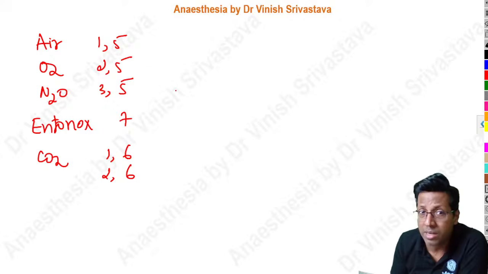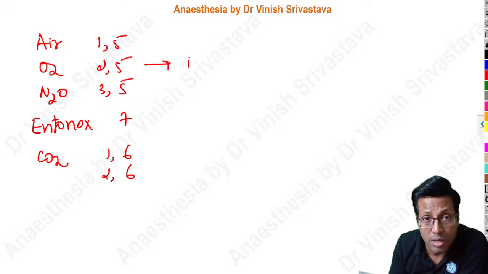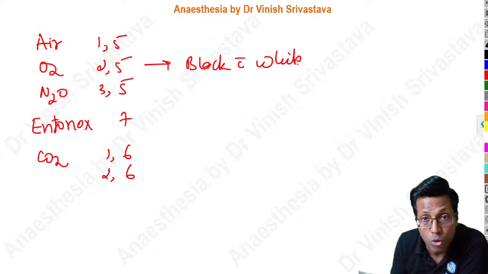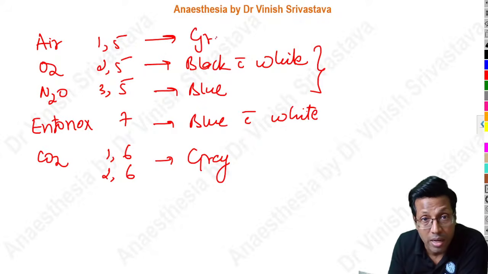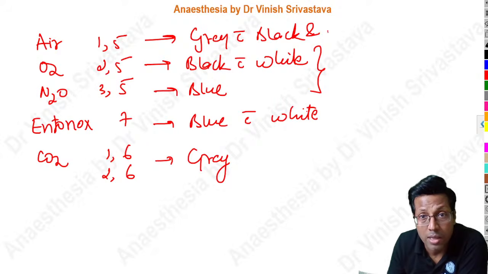Right? And apart from that, the colors are important. So oxygen is always black with white, as you could see right now, black with white shoulder. Nitrous oxide is always blue in color. Entonox is a combination of oxygen and nitrous, so therefore it becomes blue with white. Carbon dioxide is plain simple gray. And the last one you need to remember is air, which is gray with black and white shoulder. So these are the colors and the pin index numbers.